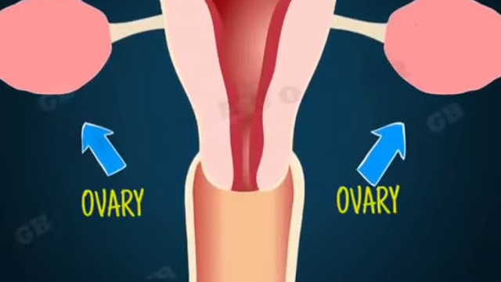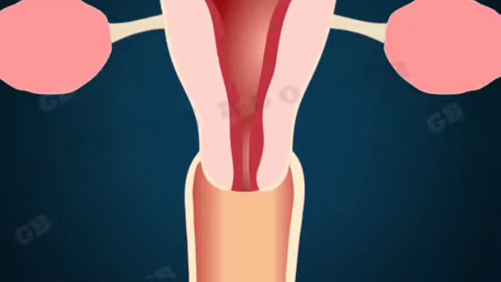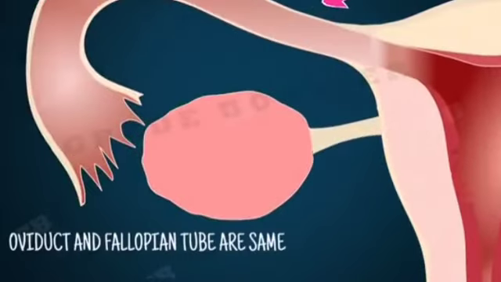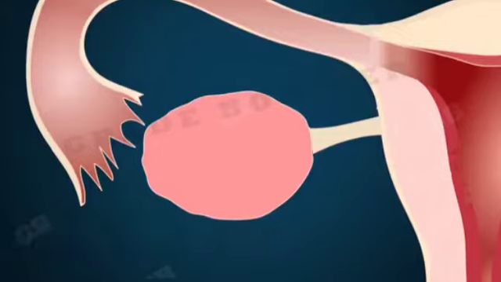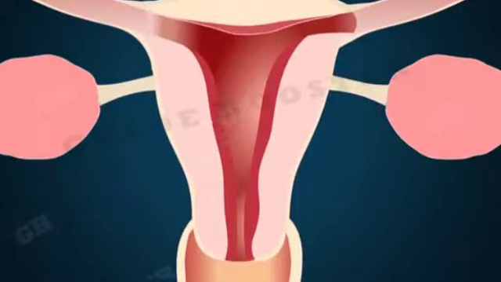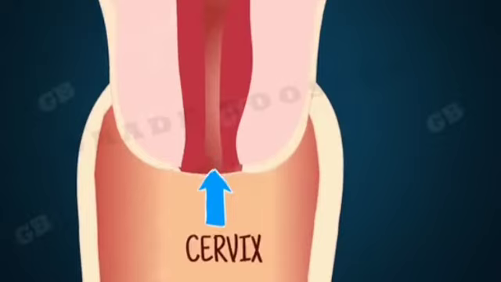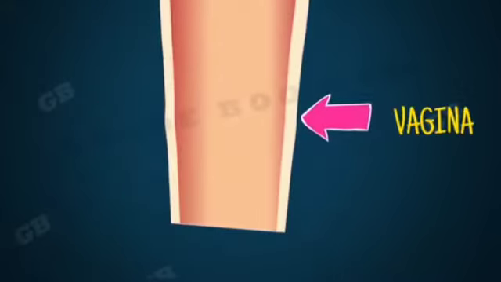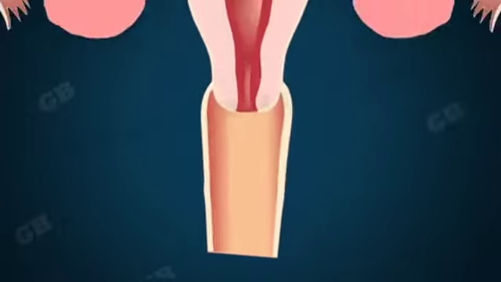Ovaries. There are a pair of ovaries in the female reproductive system that contain the premature egg cells. Oviducts. There are two oviducts which unite into an elastic bag-like structure known as uterus. Uterus. It is called the womb where the implantation and development of the baby takes place. Cervix. The uterus opens into the vagina through the cervix. Vagina. It is the passage where sperms are deposited by the penis of the male reproductive system during sexual intercourse.